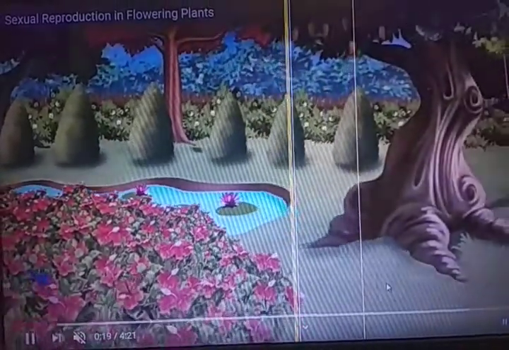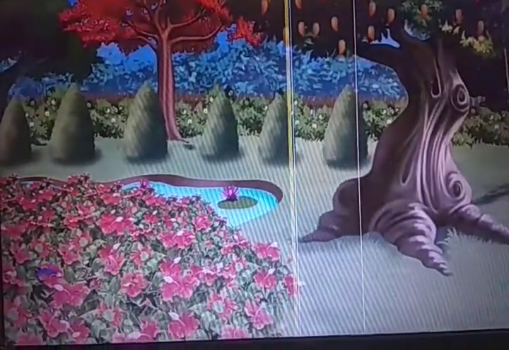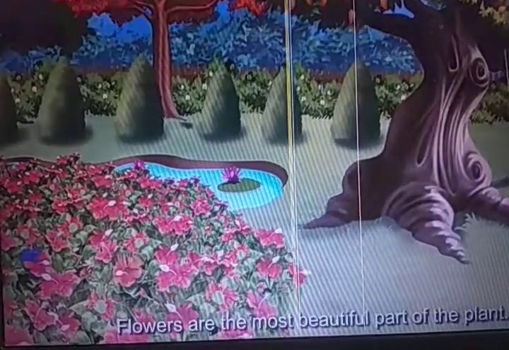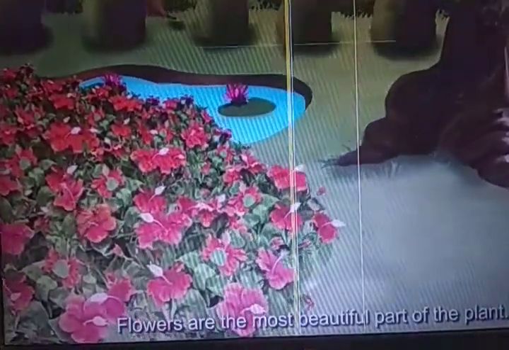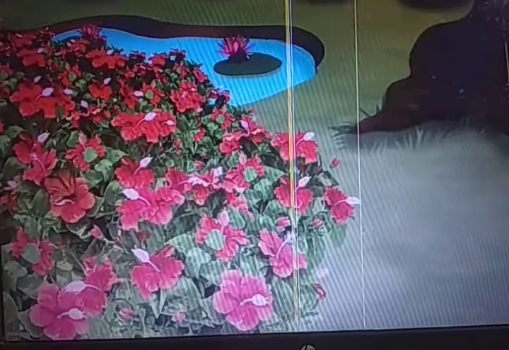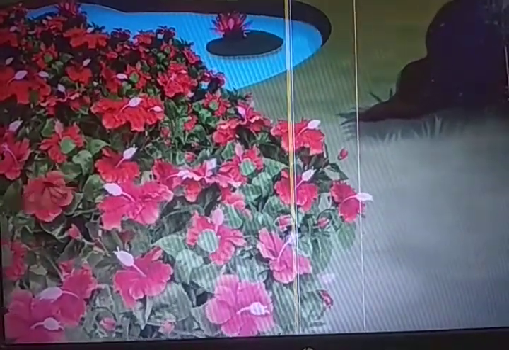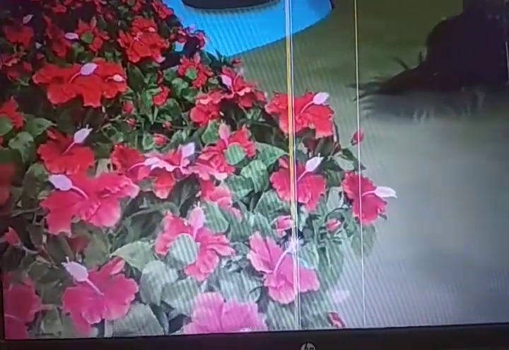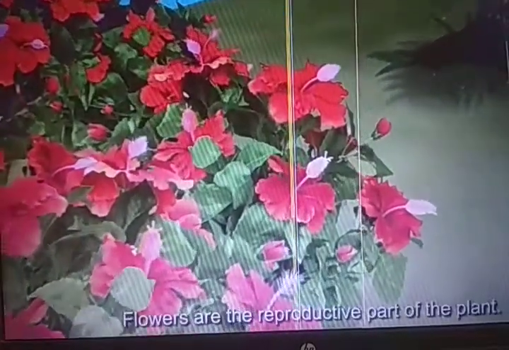Welcome back. In this module, we'll study about fertilization. In the previous class, we studied about pollination. Pollination means transfer of pollen grain from anther to stigma of the same kind of flower.